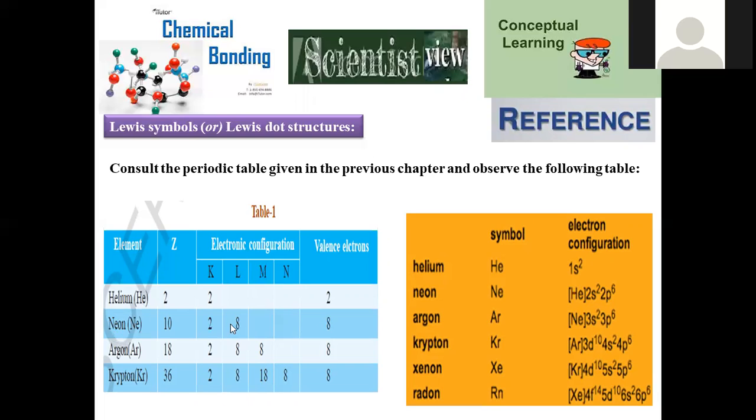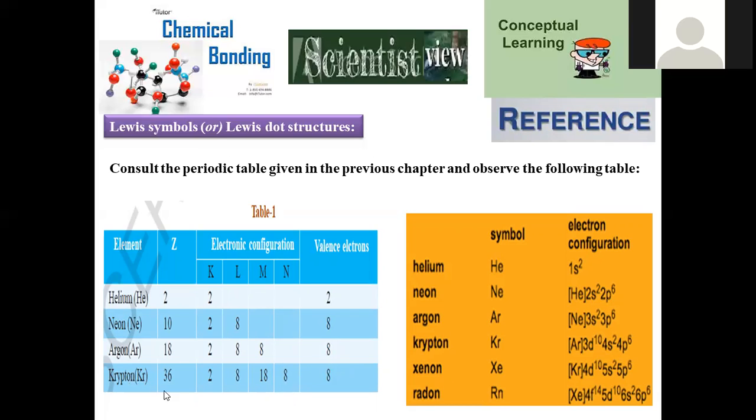Here, neon has valency shell L, where 8 electrons are present, and these 8 are regarded as valency electrons. Argon, with atomic number 18: 1s2, 2s2, 2p6, 3s2, 3p6. M is the valency shell for this one, where 8 electrons are again present, and all 8 which are present in the M shell are regarded as valency electrons.